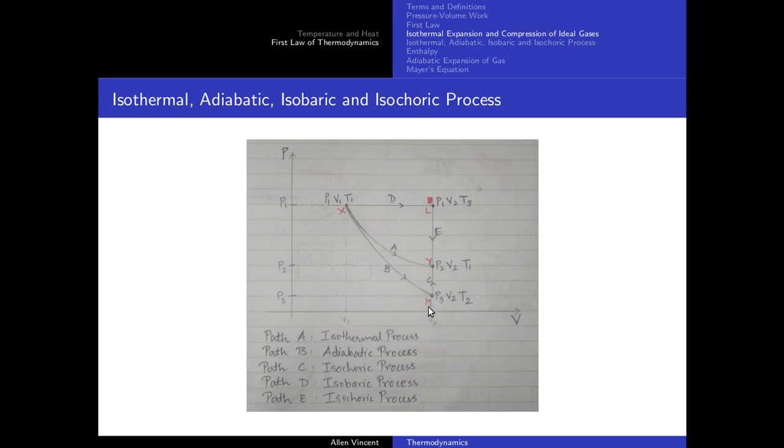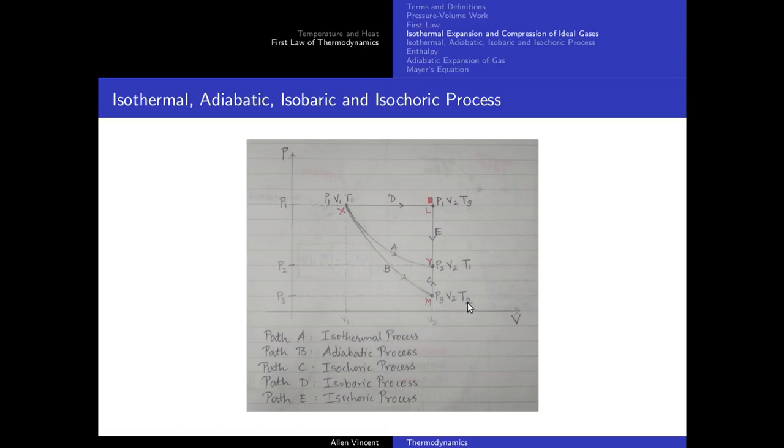At state X, the system has pressure P1, volume V1, temperature T1. At state Y, the system has pressure P2, volume V2, temperature T1. At state L, I have pressure P1, volume V2, temperature T3. At state M, I have pressure P3, volume V2, temperature T2.